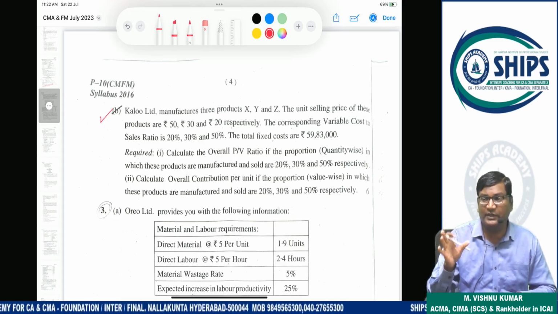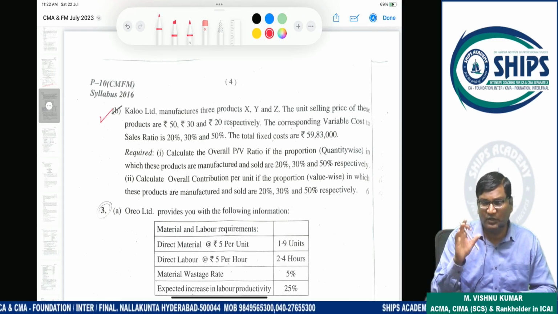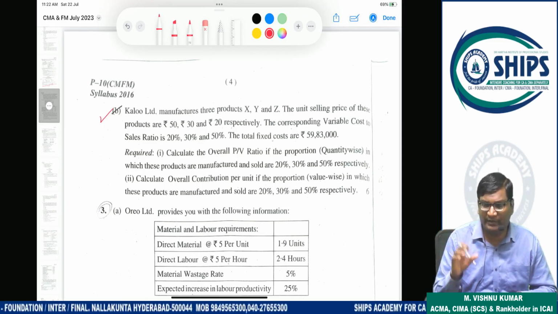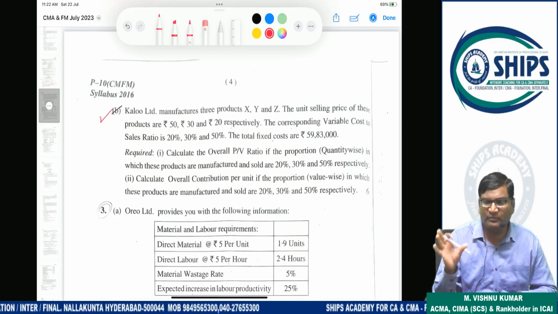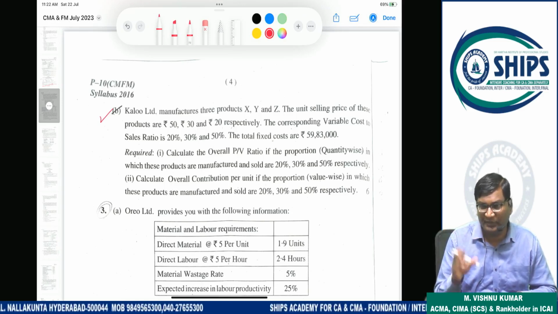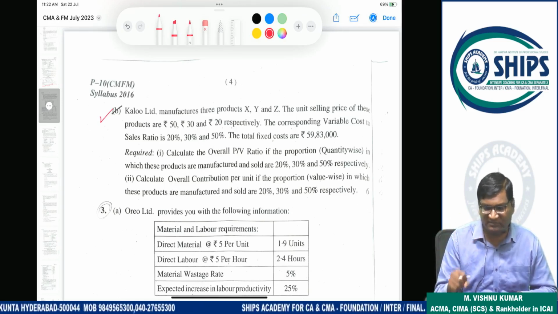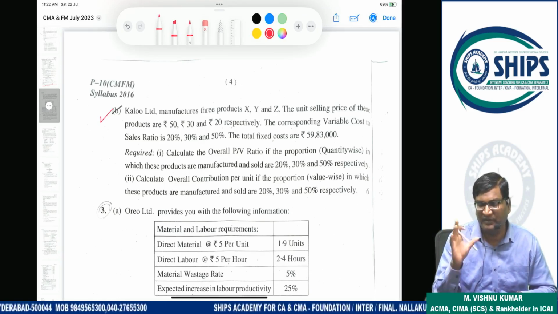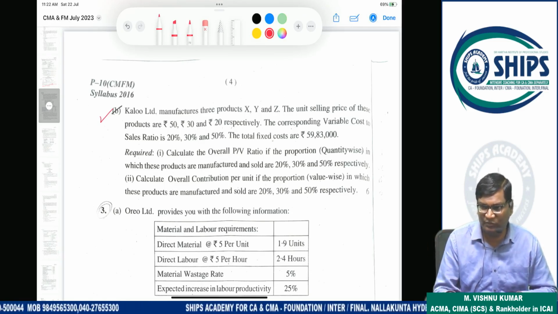To calculate that, contribution is multiplied with sales mix. Then we get combined contribution or weighted contribution.